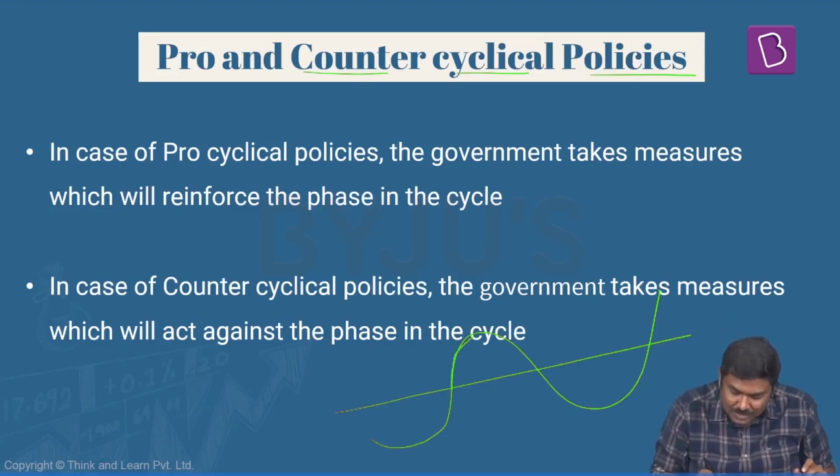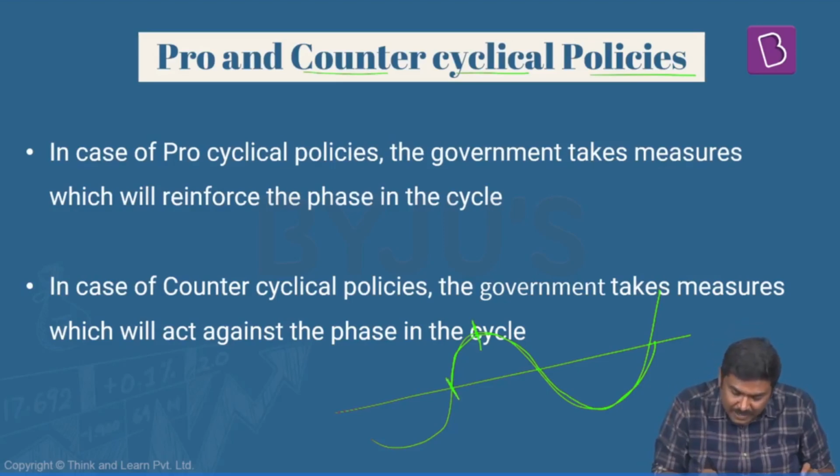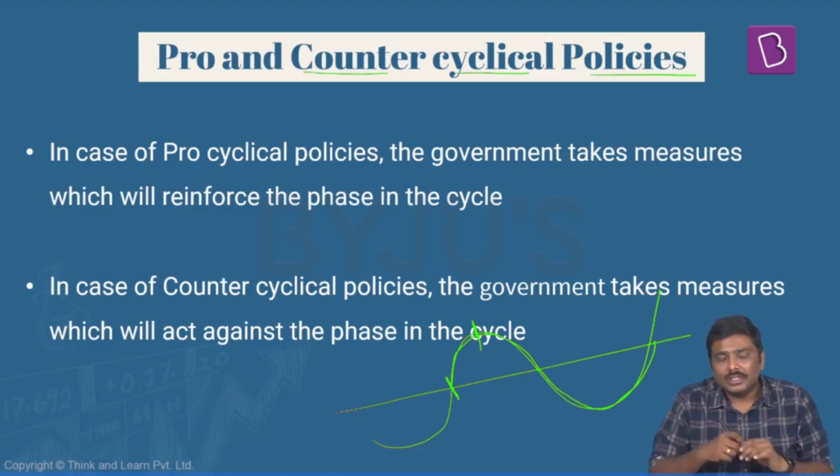One is a boom, second one is a slowdown, third one is a recession, and the fourth one is a recovery. Counter here means whatever is actually taking place in the economy, the government's policies will basically try to negate it, will try to reduce the impact of this particular cycle.